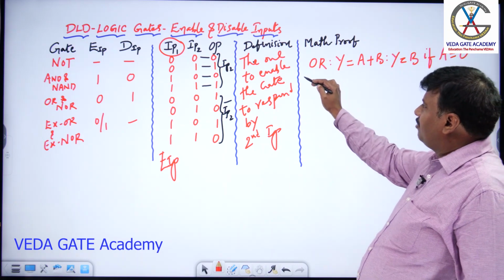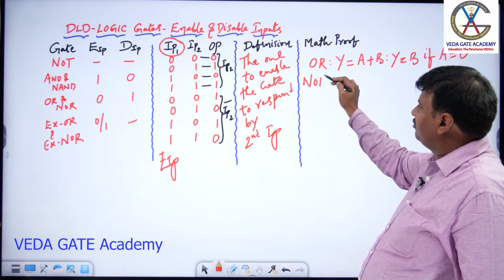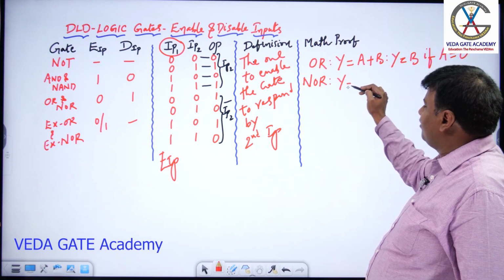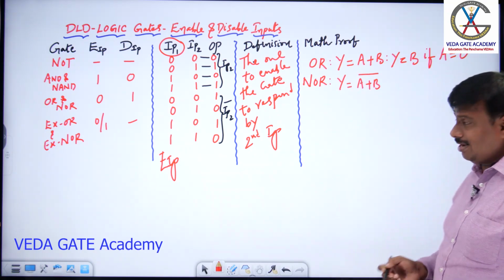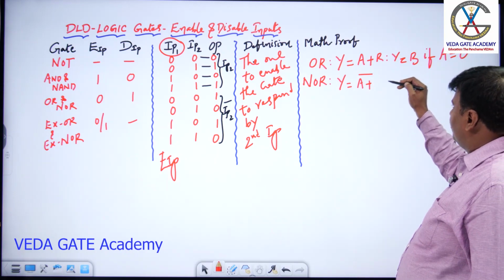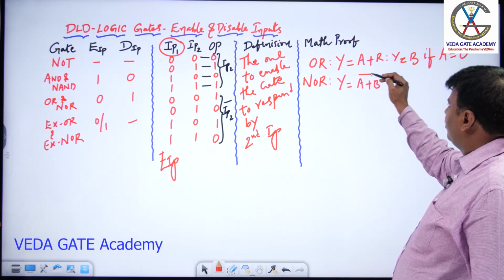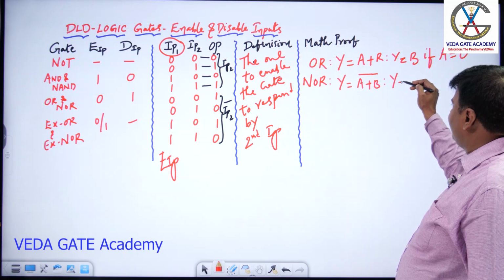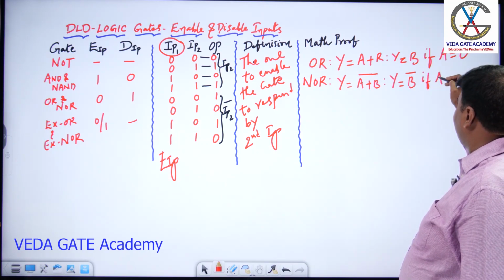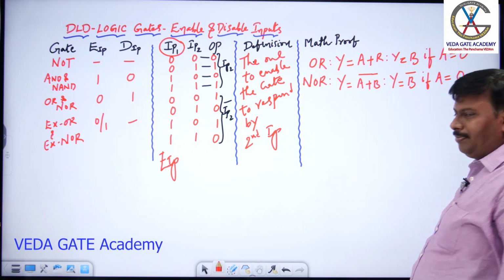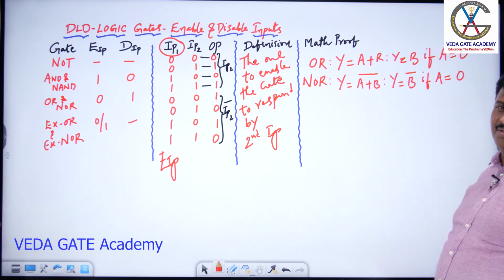Now, observe NOR gate. Y is equal to (a plus b) bar. Can I say y is equal to b bar if a equal to 0? If I substitute a equal to 0, b bar will come to y.